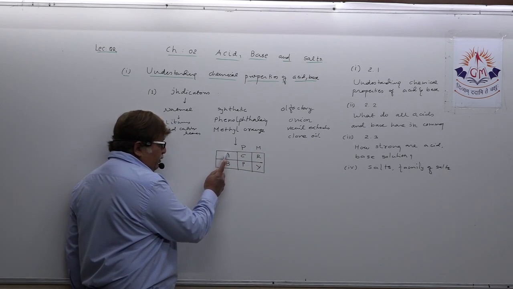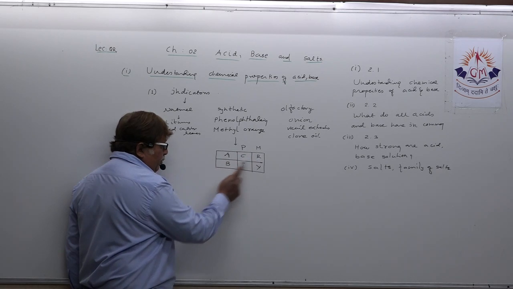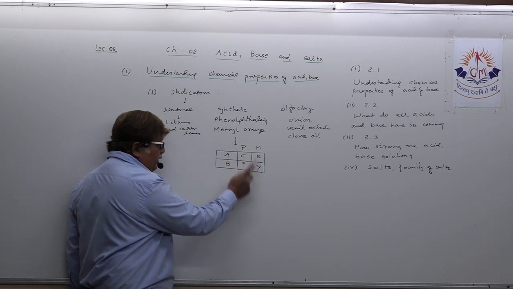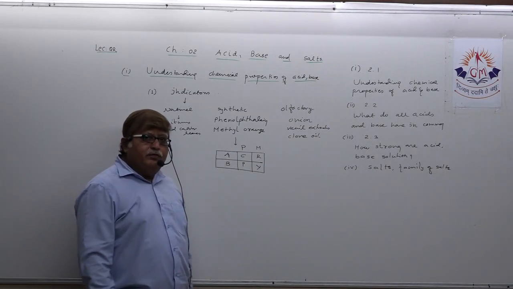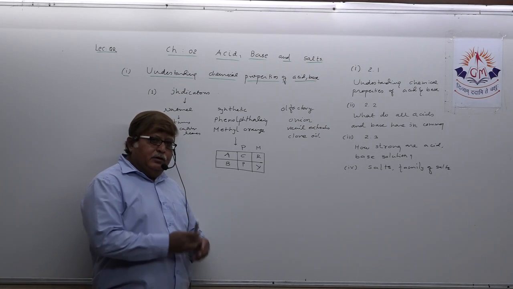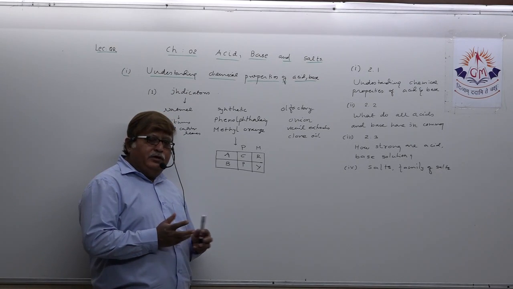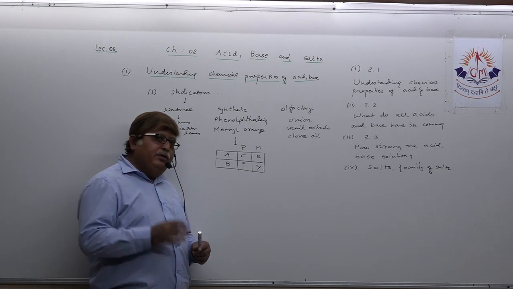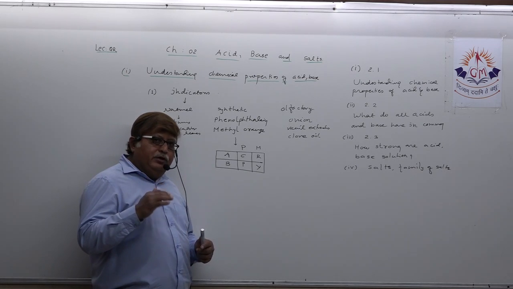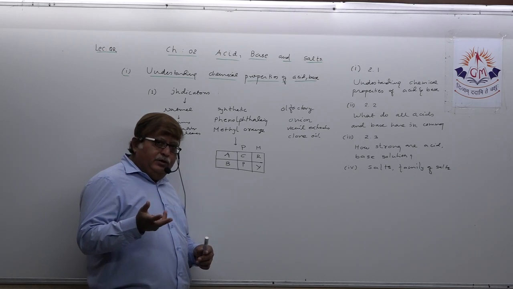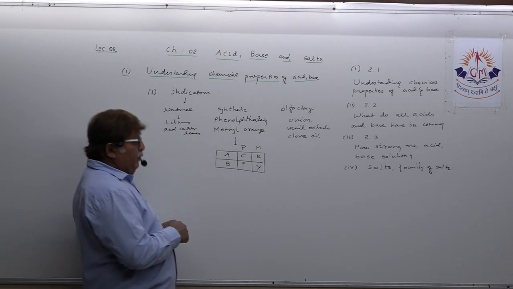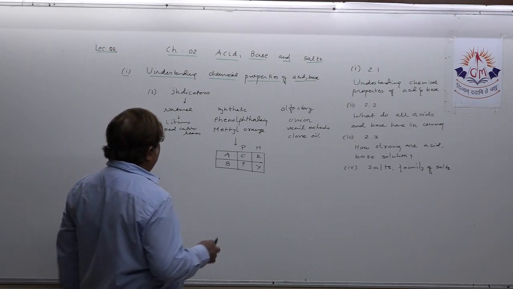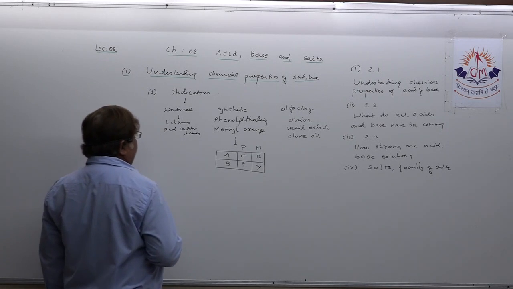So this way you just remember APC, AMR, BPP, BMY. It becomes easy for you to remember the particular color change imparted by every acid and base with different indicators like phenolphthalein and methyl orange. So this is some discussion about indicators.